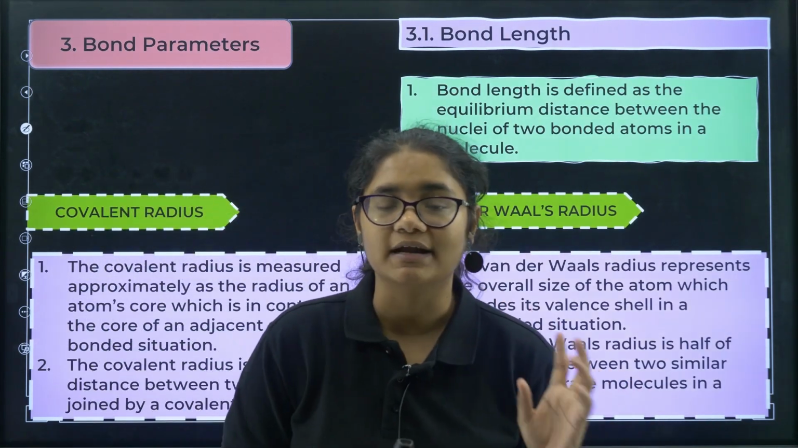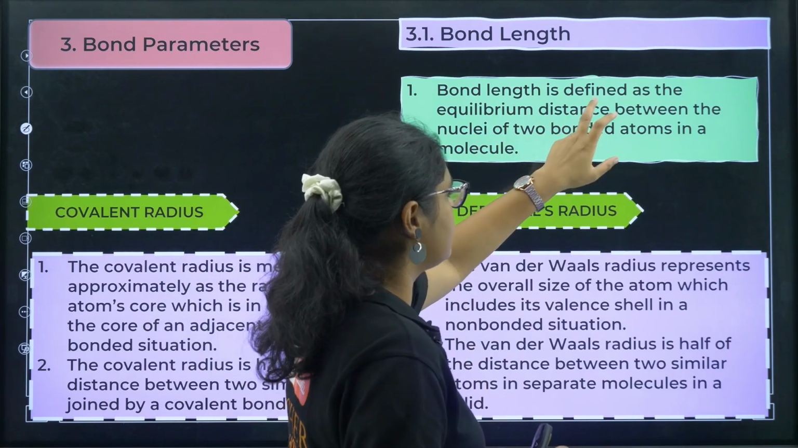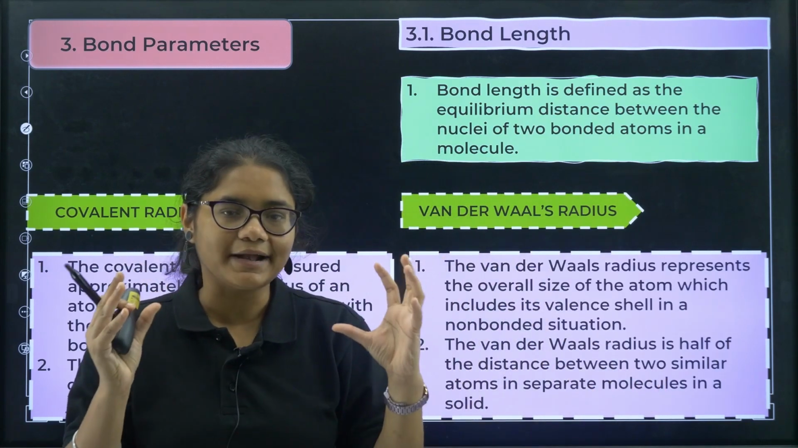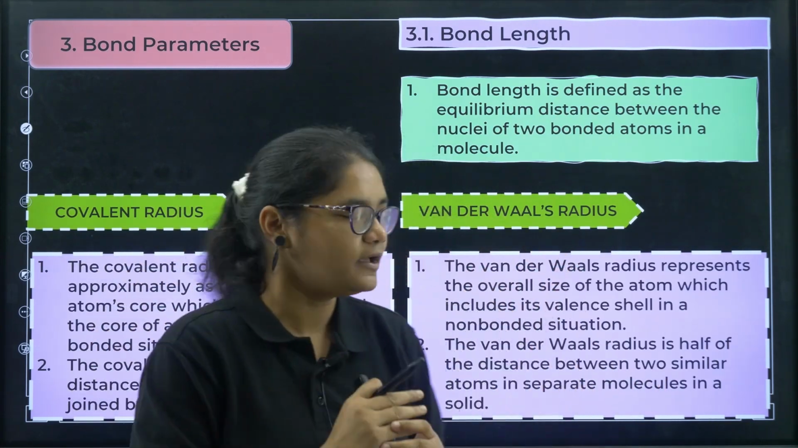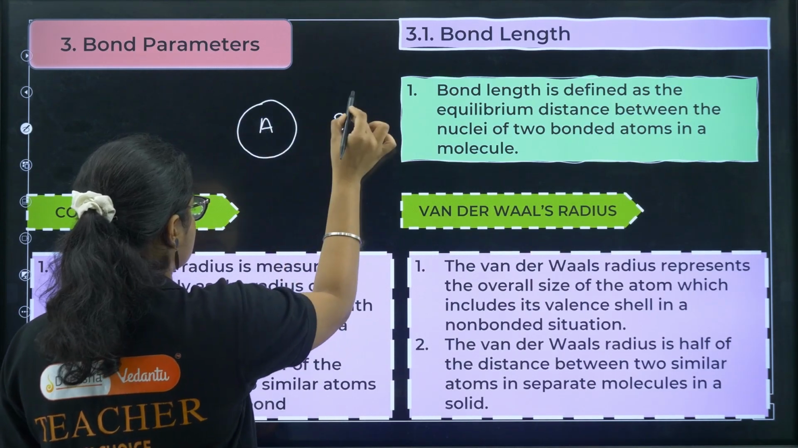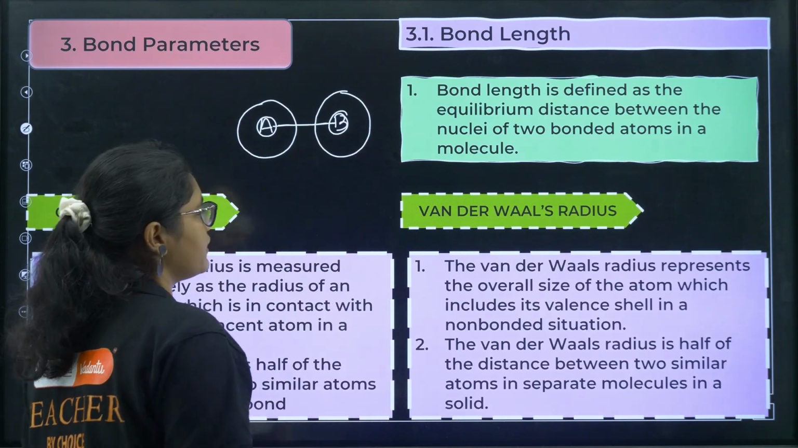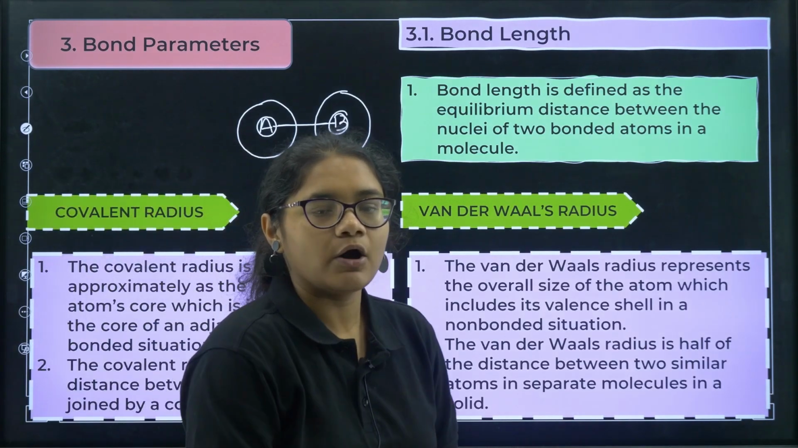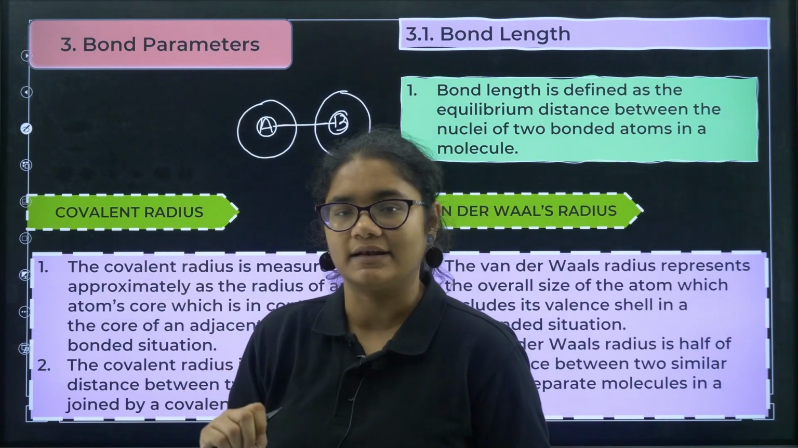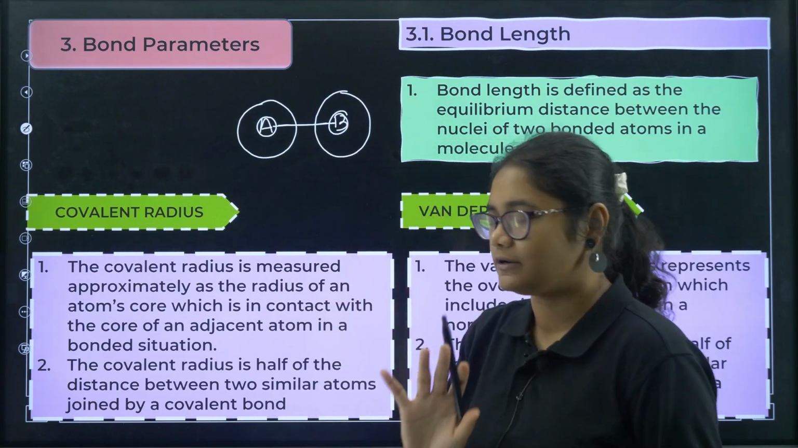So the first thing we'll understand is bond length. What is bond length? Bond length is defined as the equilibrium distance between the nuclei of two bonded atoms in a molecule. Suppose A and B have bonded. Here they are forming a bond, so the distance between the nucleus of A and B is called bond length. Now there are different types of radius that can be explained. One is covalent radius, another is van der Waals radius. There are slight differences in their definitions, you need to understand it carefully.